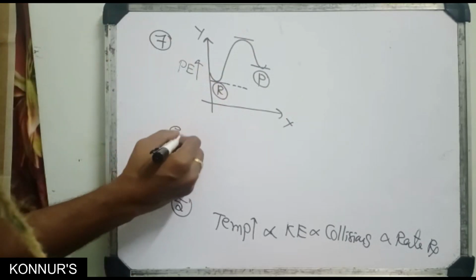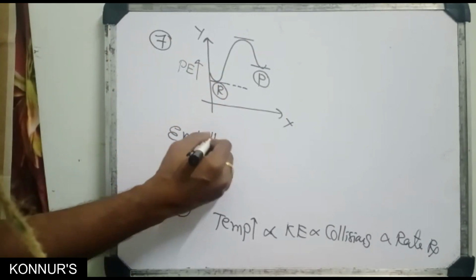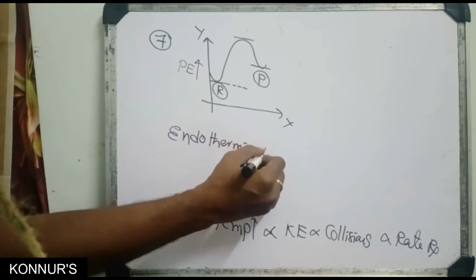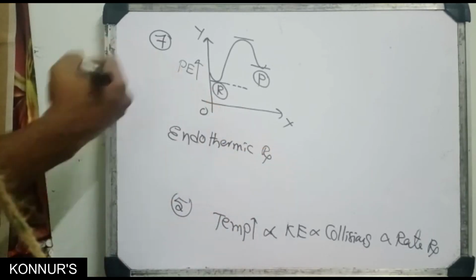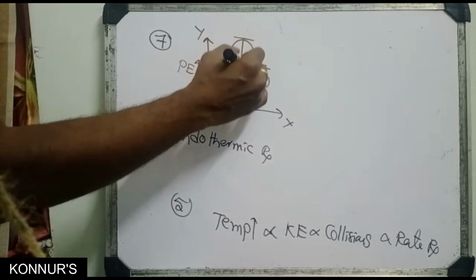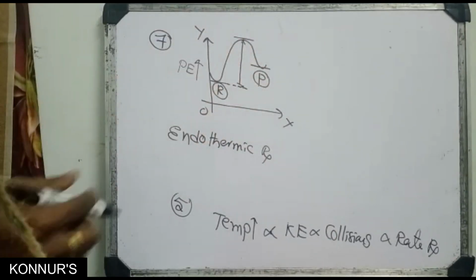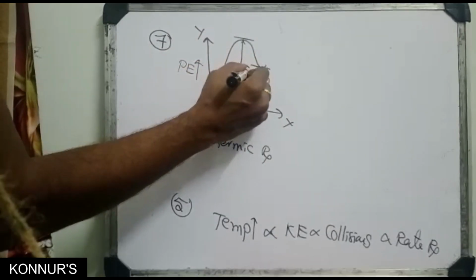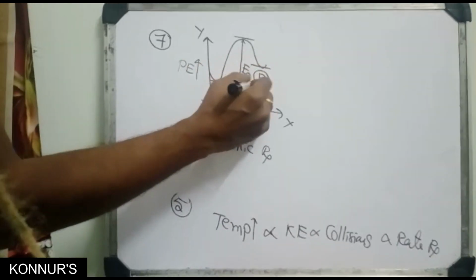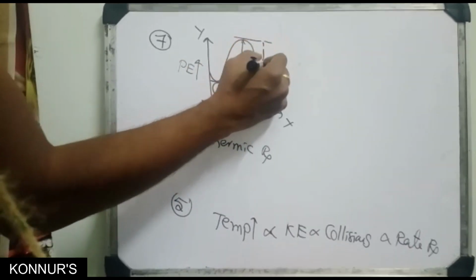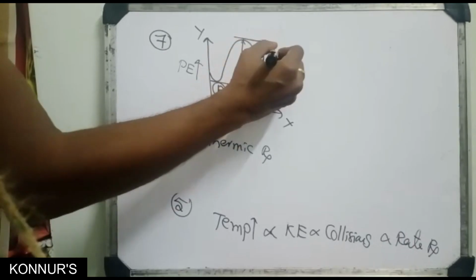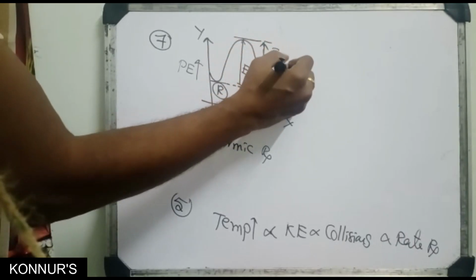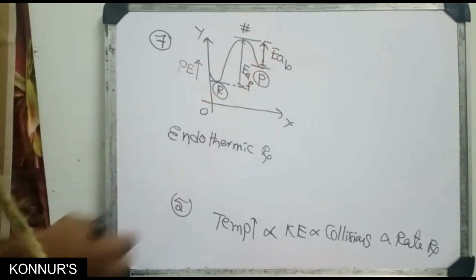That's why it is called endothermic reaction. Here, the distance from here to here is the activation energy of the forward reaction. This other distance is the activation energy of the backward reaction. This is the transition state.